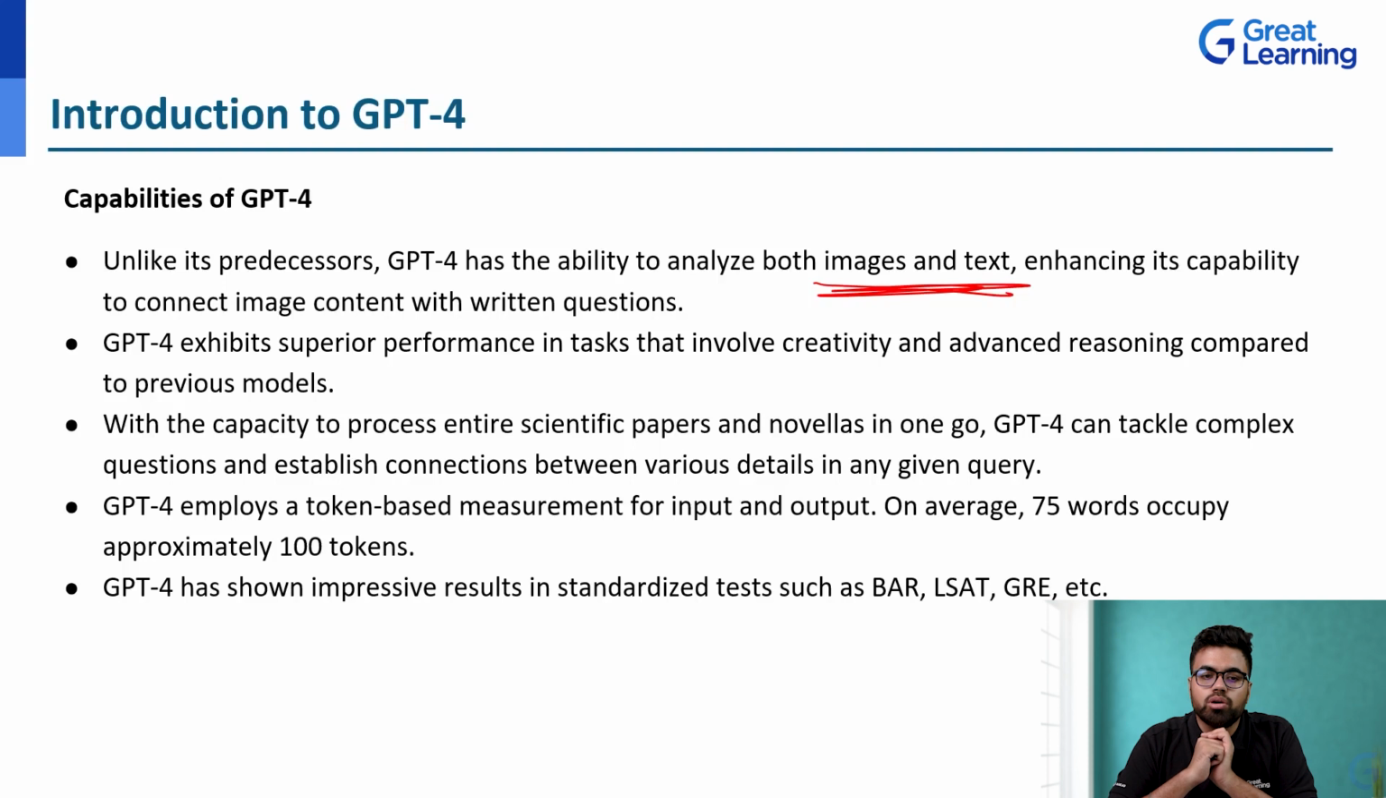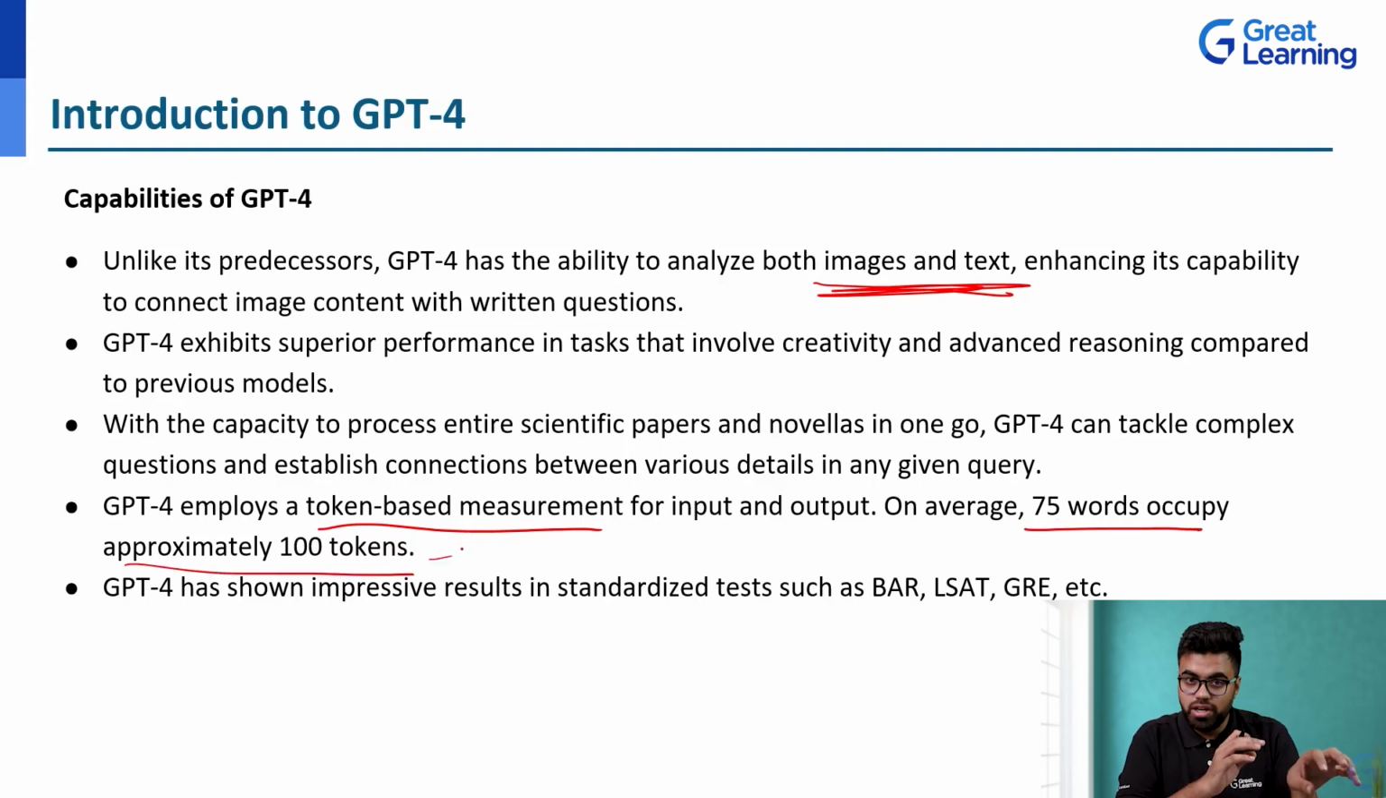Now, GPT-4 employs a token-based measurement. This is what I mentioned to you, that it does not really understand words. It understands a thing called tokens. On an average, 75 words occupy 100 tokens. So that's the translation between a word and a token. Now, GPT-4 has shown impressive results in standardized tests like the bar. So it has passed the bar examination, LSATs, GRE, etc. Right? So it has developed that human level intelligence, right? Which has benchmark indexes, right?